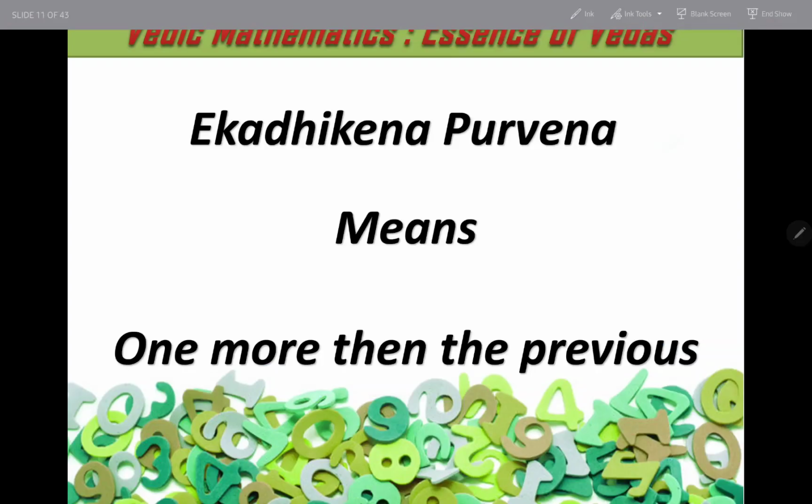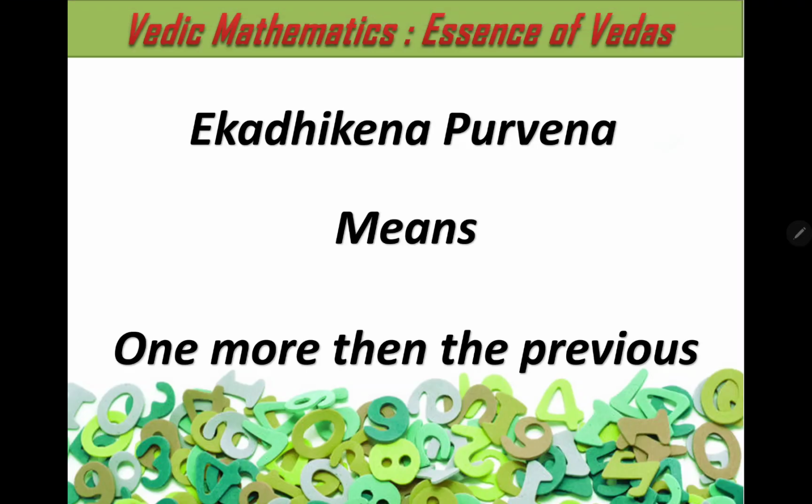We will start with the very first formula of Vedic mathematics, which is known as Ekadhikena Purvena, meaning one more than the previous. In Sanskrit, we read it as Ekadhikena Purvena. This concept is used for addition, subtraction, multiplication and division. I will tell you its application in a few concepts, and later when we deal with multiplication or division in detail, this concept of one more than the previous will come again and again.